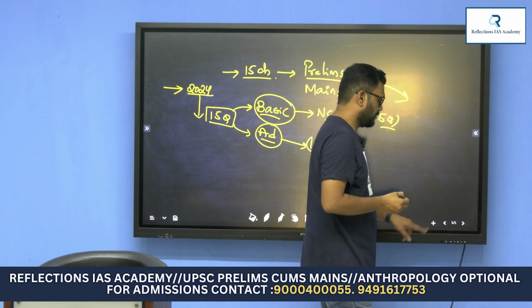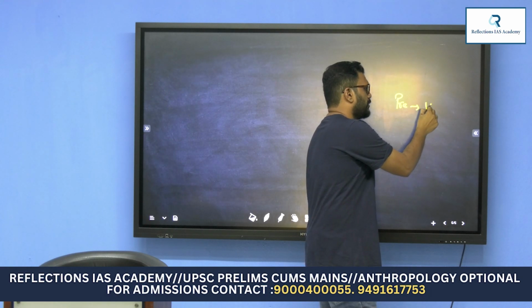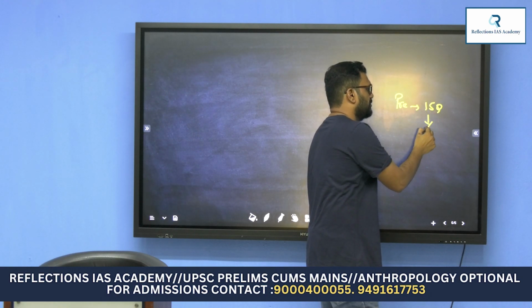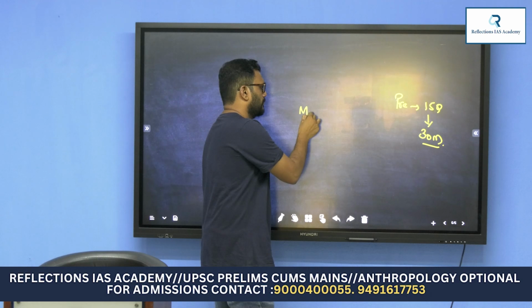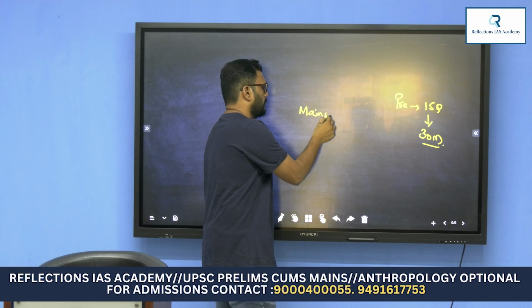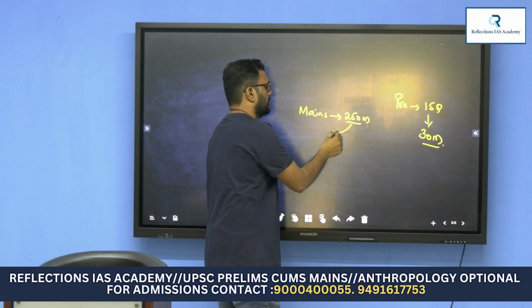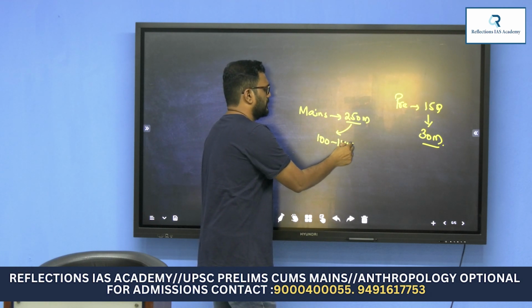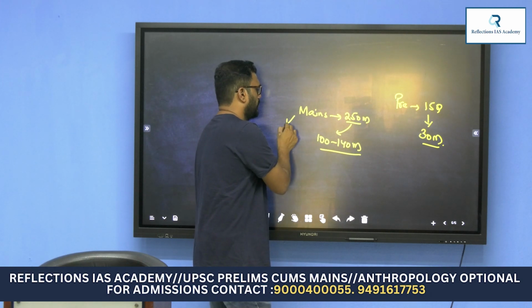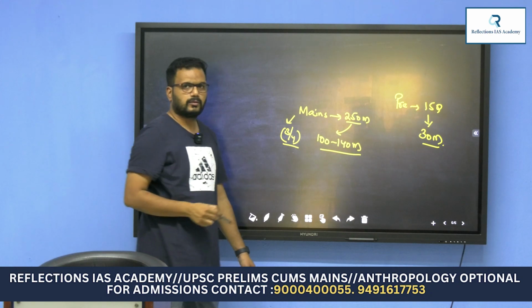When you take the preliminary part, an average of 15 questions were asked, which gives you 30 marks. And when you take mains, it is more than 100 marks, around 140 marks. That means almost 3/4 of the syllabus is economy only.